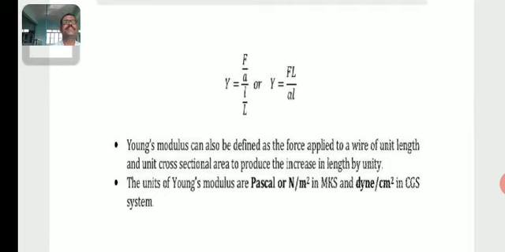Young's modulus can also be defined as the force applied to a wire of unit length and unit cross-sectional area to produce an increase in length by unit length. The units of Young's modulus are Pascal or Newton per meter square in SI, and dyne per centimeter square in the CGS system.